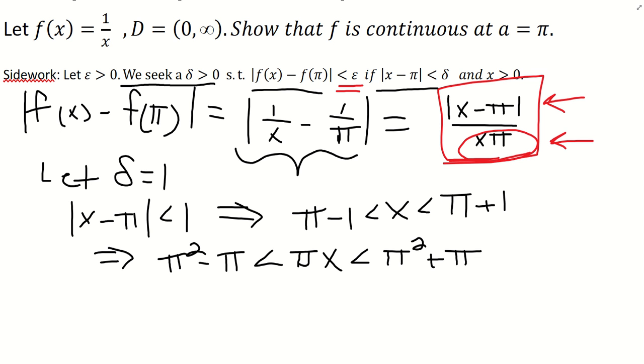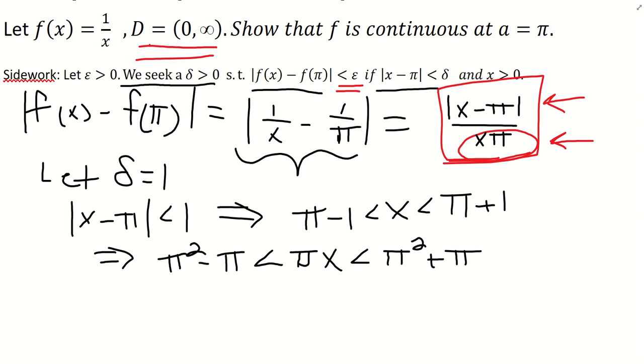Now if you want to bound a denominator, obviously if the denominator gets big, the entire term gets small, which is good. For our situation, it's good because we want everything to be less than epsilon. So if you make something smaller, that's good. However, if that denominator gets really, really small, as in if x gets really, really close to 0, which in our case it's allowed to because you see that the domain is from 0 to infinity, so you can get infinitely close to 0. And as x gets infinitely close to 0, the denominator gets really small, so this entire term blows up. So we want to bound this to where the denominator is only allowed to get so small, and it can't get any smaller than that.